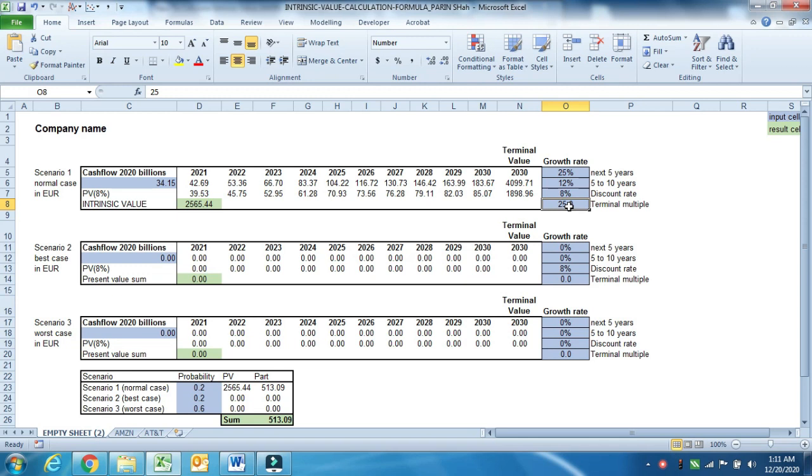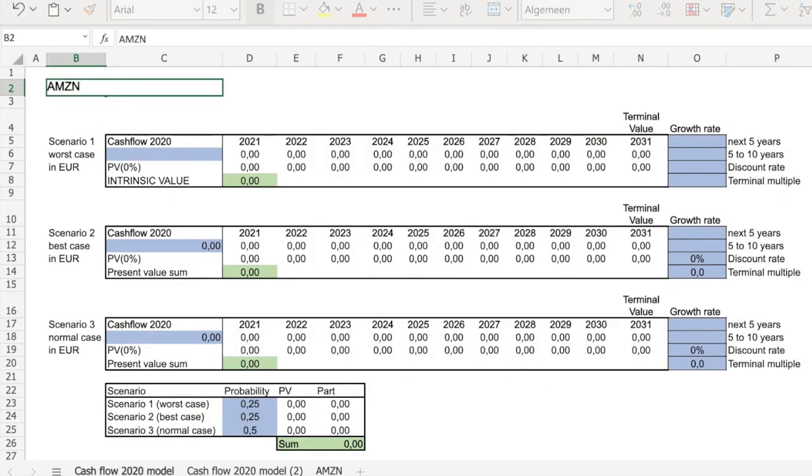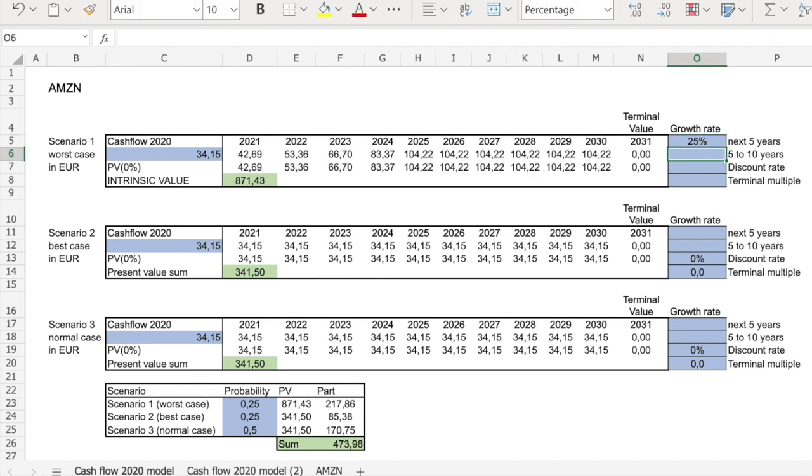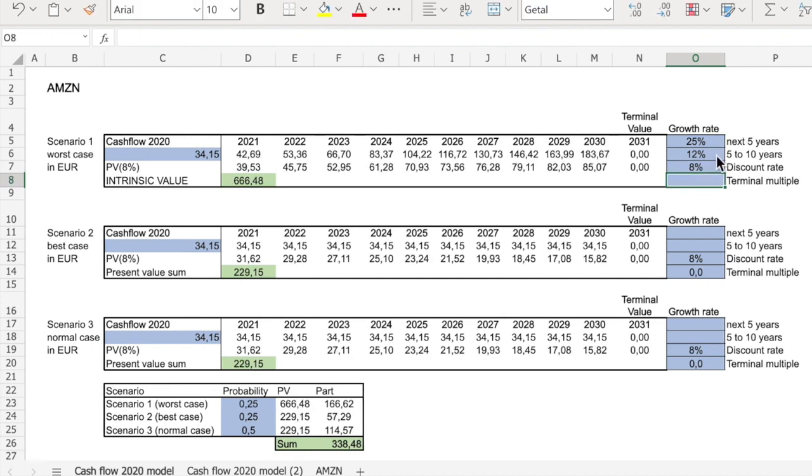Let's go to the Amazon example, that will make things pretty. Here we have the company name, we said Amazon, and the earnings were $34.15. Now we have to put the growth rate for the next 5 years. Let's say that it keeps growing at 25% from 2021 to 2025, and from 2026 to 2031, let's say it slows down a little bit to 12%. Discount rate, let's say I expect 8% from my investment. Terminal price earnings ratio is now 90, let's say it's going to be 30. Then I get an intrinsic value